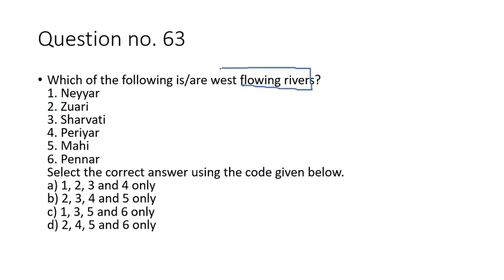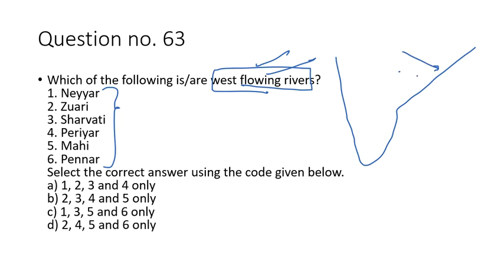Question number 63 is about the rivers. You have to identify the west flowing rivers among the given rivers. There are 6 rivers given. This is the Indian peninsula, this is the shape of India. Some rivers flow in the west-east direction, some rivers flow in the west direction.